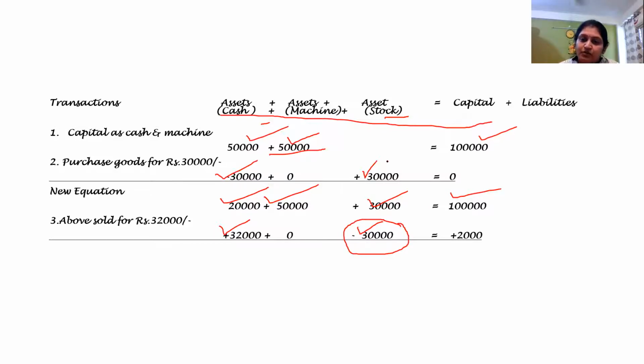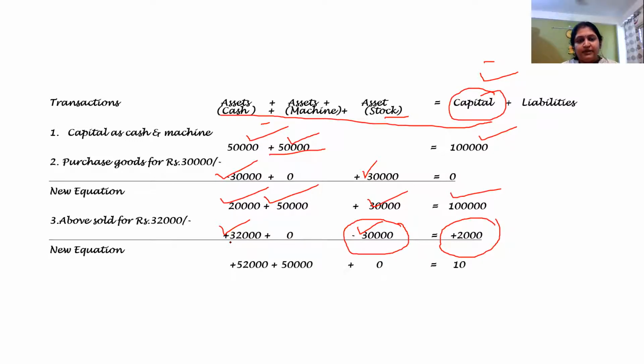And the profit belongs to whom? The profit belongs to the owner, the proprietor. So this 2,000 is being added to his capital, right? So what we have learned is that profits are to be added to capital and expenses will be minus from the capital. Again the same step we repeat: we find out the new equation, balancing and putting the plus and minus. So 20 plus 32 makes 52. The machine remains the same. The stock has become 0 again and the capital has become 1,02,000, right?